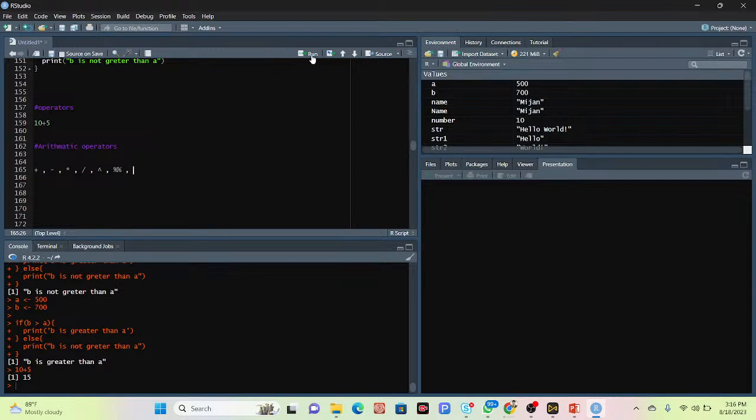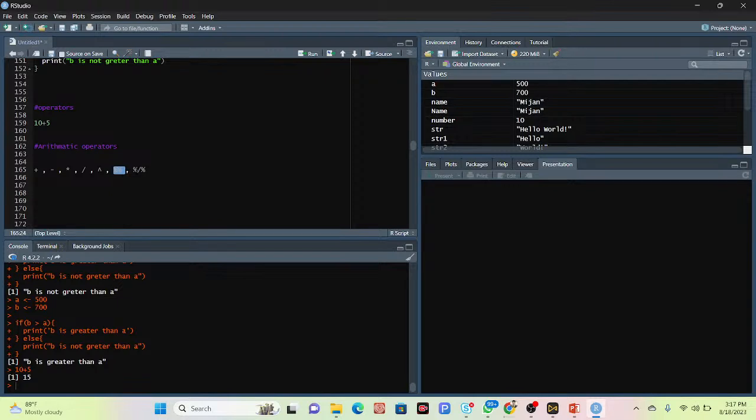Then we also show the integer division. This is a sample of integer division. You can see plus, addition, subtraction, multiplication, division. This is called the exponent. Also you can see the modulus, the remainder from the division, and this is the result for the integer division.